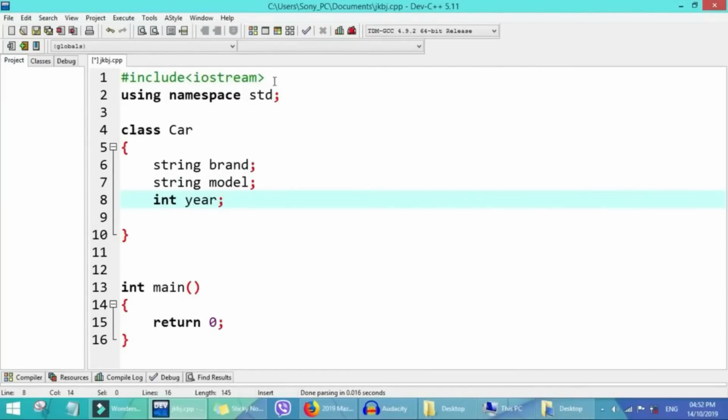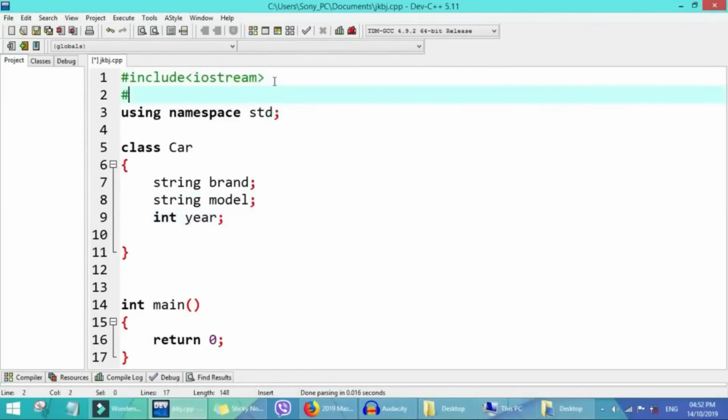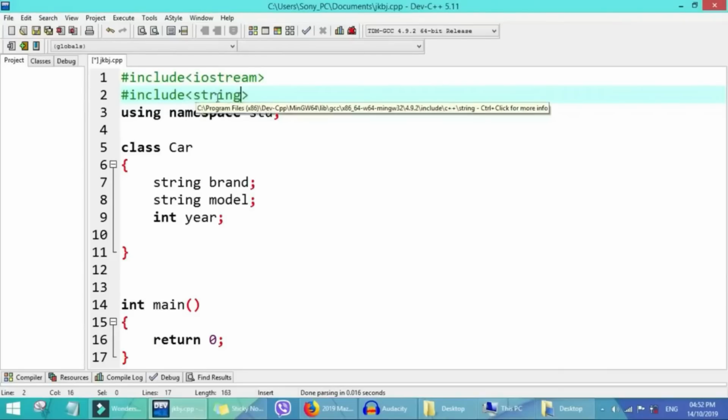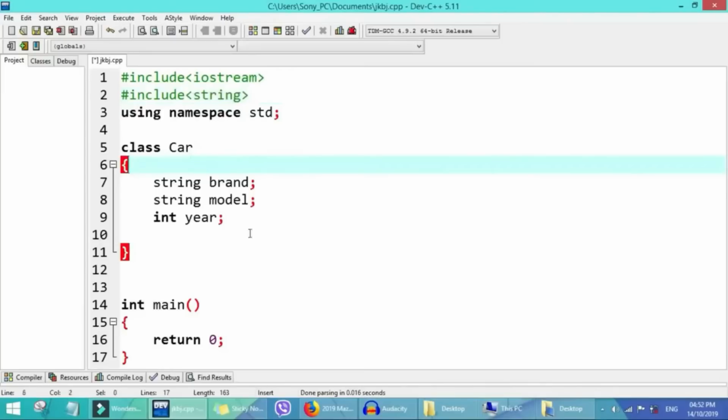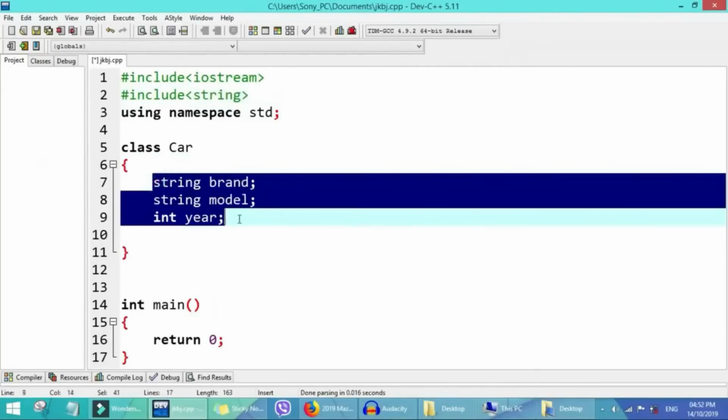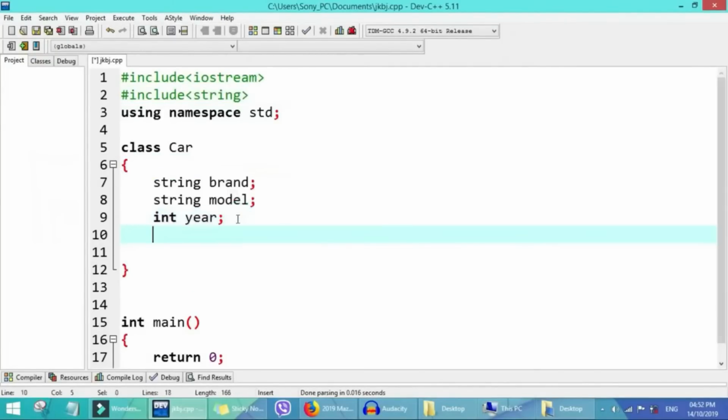So I'd like to introduce one other preprocessor for here will be hash include string. So this one header file will be string, and so everything within are private, and the attributes of this car are now the member data of this car.